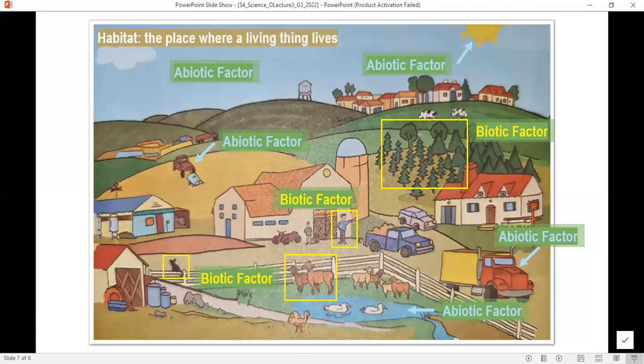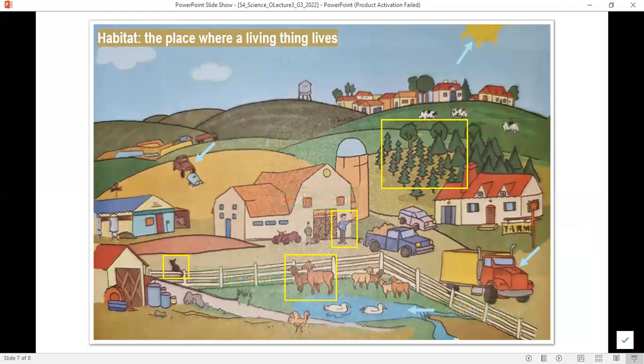Okay, a habitat. A habitat in an ecosystem is the place where a living thing lives. Let me give an example. Like the house is the habitat for people, okay? My habitat, my house, is different than your house because we are living in two different houses. This means that we are living in two different habitats.